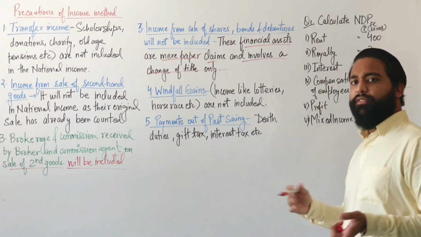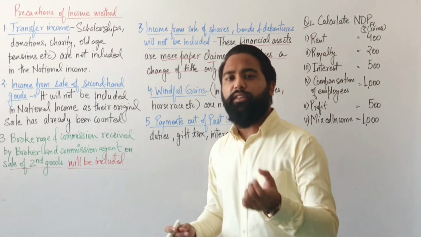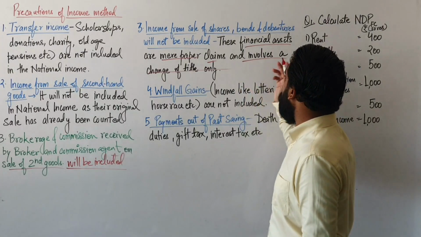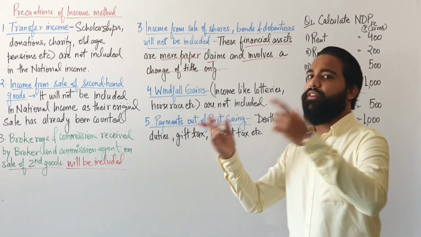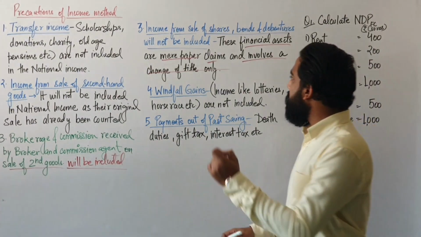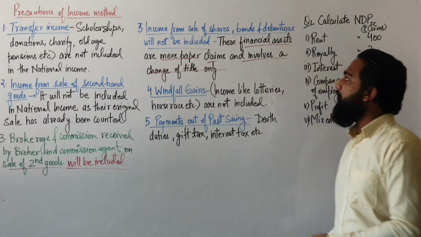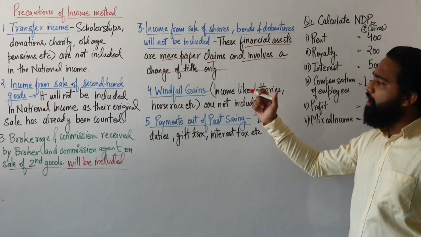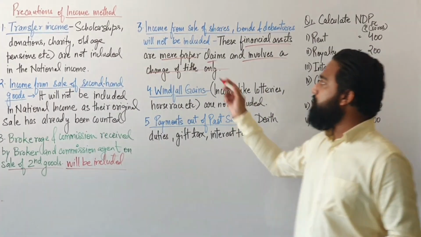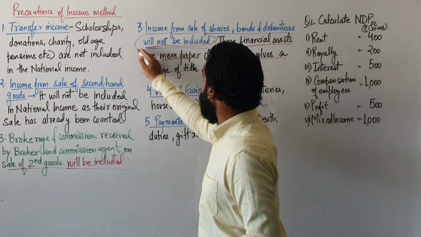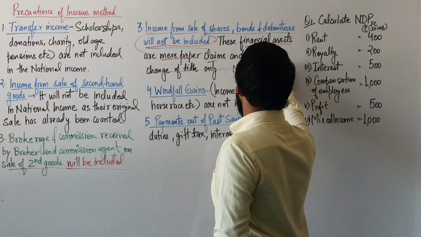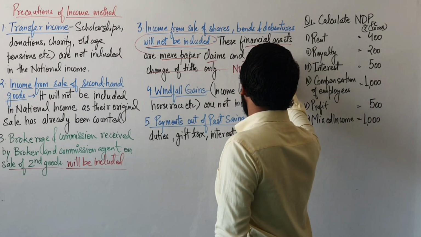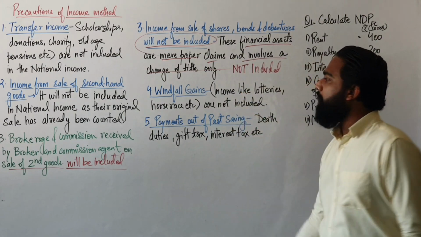They are not receiving anything else. Some person is holding someone else's shares, so there is only a change in ownership. That's why they will not be included while estimating the national income. Is that clear? They will not be included.